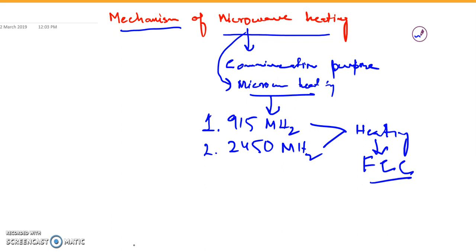They have only permitted these two frequencies to avoid the noise in communication.